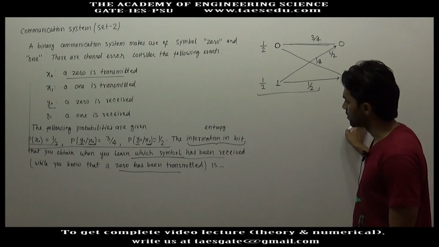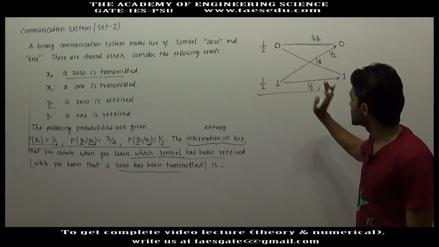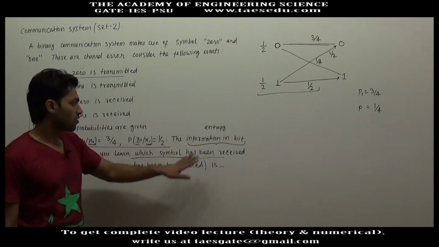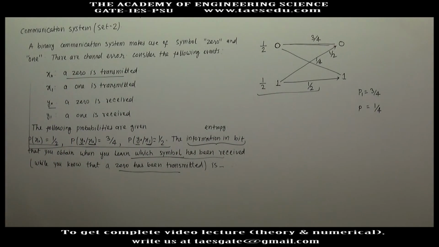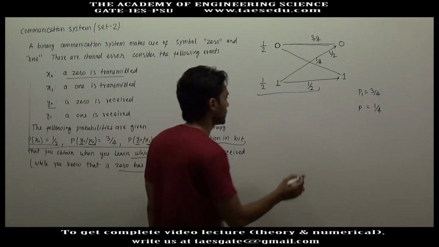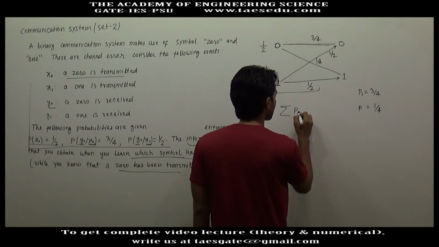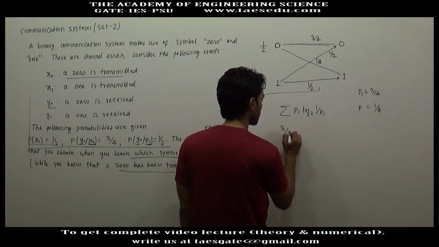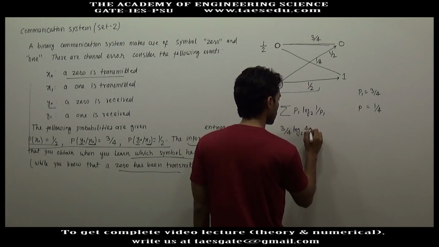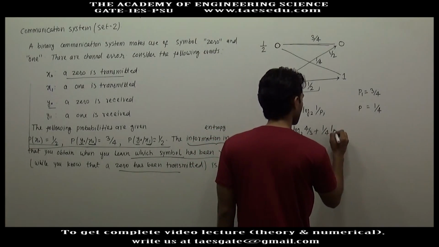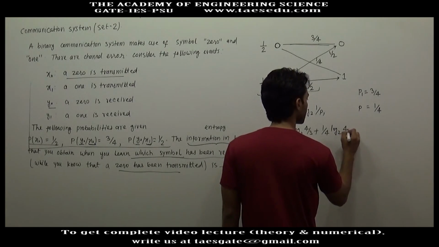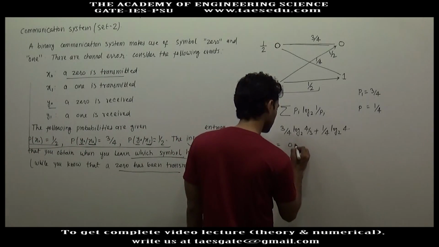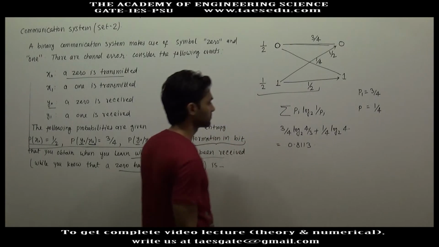So basically we have to find out the entropy when a 0 has been transmitted, and that entropy is nothing but information in bits. For entropy the formula is the summation of pi log base 2 of 1/pi. So this will be 3/4 log base 2 of 4/3 plus 1/4 log base 2 of 4. This will give you 0.8113.